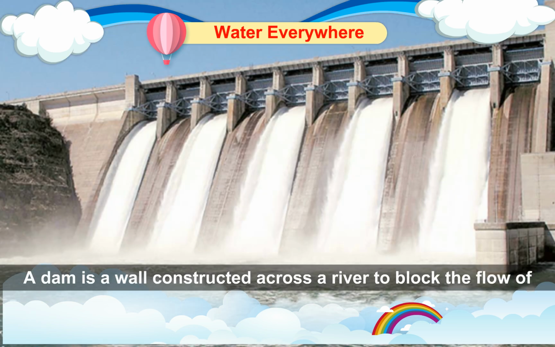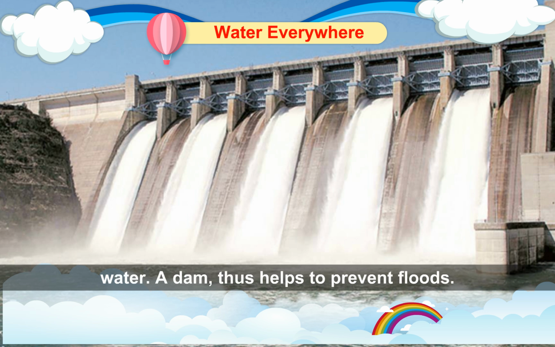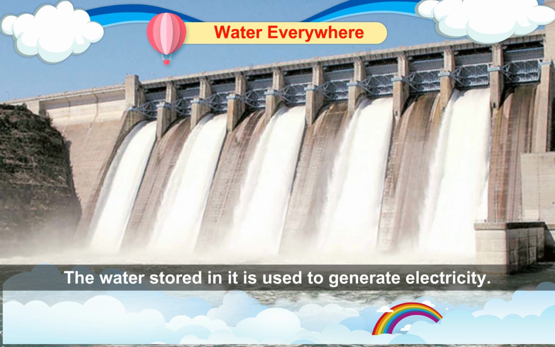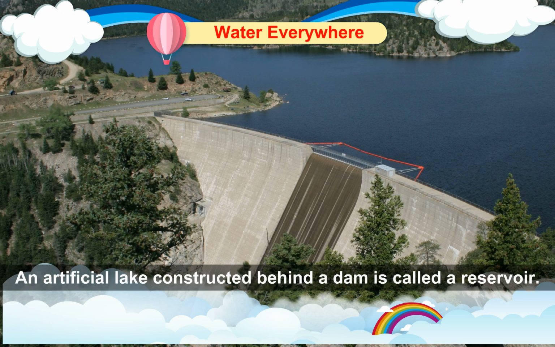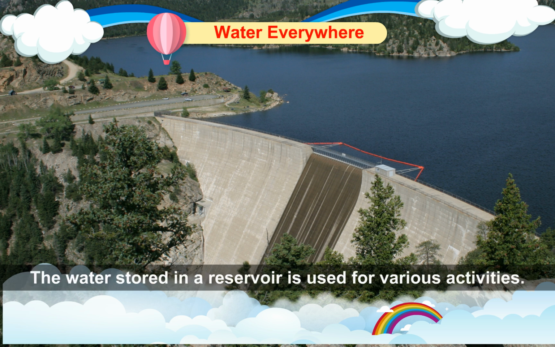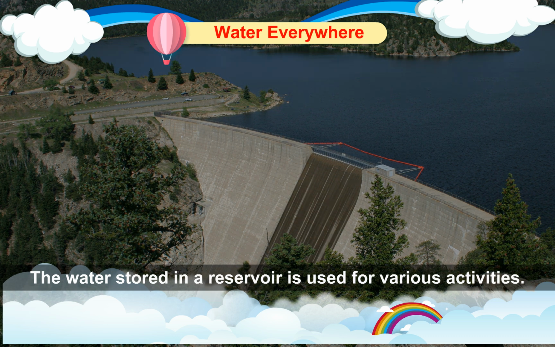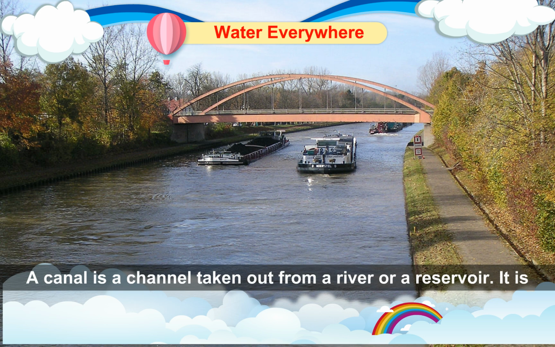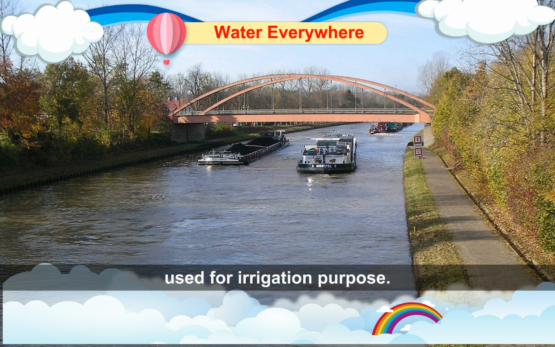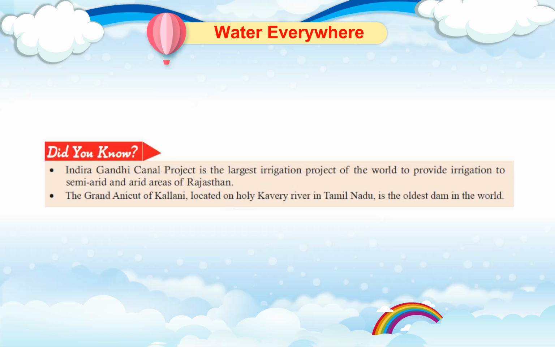Dam. A dam is a wall constructed across a river to block the flow of water. A dam thus helps to prevent floods. The water stored in it is used to generate electricity. Reservoir. An artificial lake constructed behind a dam is called a reservoir. The water stored in a reservoir is used for various activities. Canal. A canal is a channel taken out from a river or a reservoir. It is used for irrigation purpose.